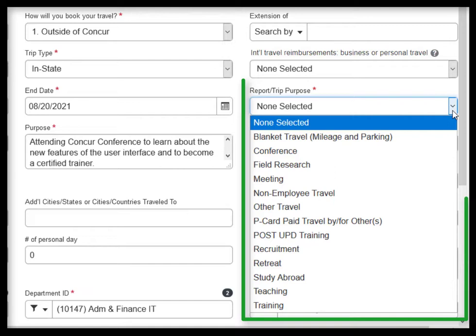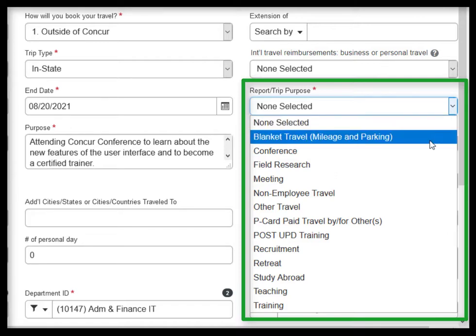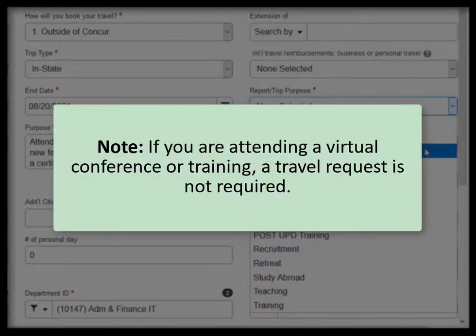Under Report Trip Purpose, you will have the following fields that you can select from: conference, field research, meeting, non-employee travel, other travel, post-UPD training, recruitment, retreat, study abroad, teaching, and training. For blanket travel, mileage, and parking, you will be using the state blanket travel policy. Note: if you are attending a virtual conference or training, a travel request is not required.